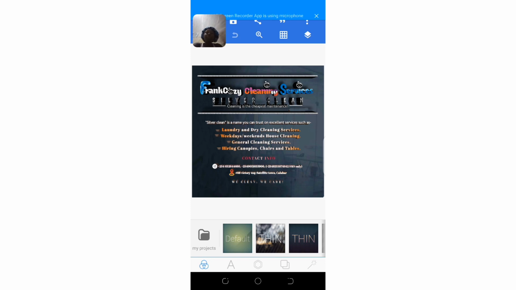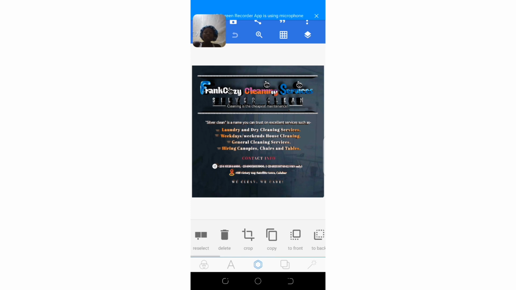SIGNUP does not have its own elements. You have to go to your Chrome browser or get them elsewhere from other websites. So if you look at the features, for those of you that are new to SIGNUP and don't know what SIGNUP is all about, you'll see that they have the delete icon, the crop icon, the copy icon, the to front and to back icon. That is what enables you to take an element back or front.